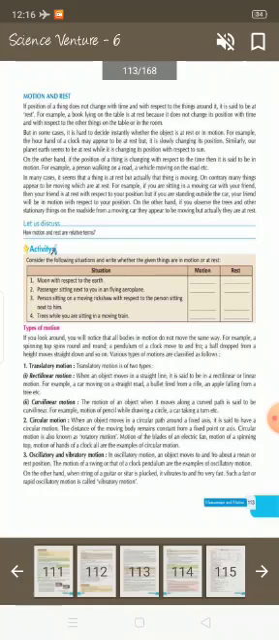Types of motion. If you look around, you will notice that all bodies in motion do not move the same way. For example, a spinning top spins round and round. A pendulum of a clock moves to and fro. A ball dropped from a height moves straight down, and so on. Various types of motion are classified as follows.